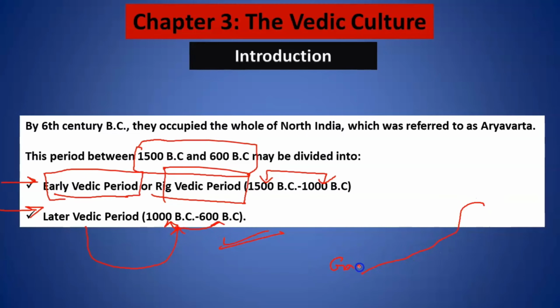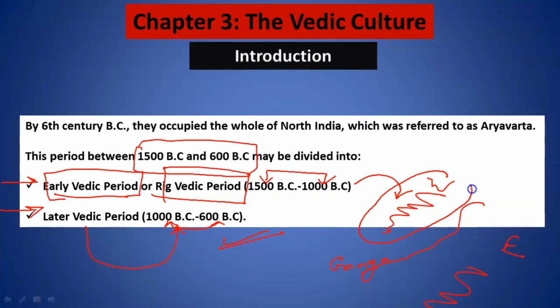Let's say this is the river Ganga. This is the eastern plains of the Ganga and this is the western plains of the river Ganga. During the early Vedic or the Rig Vedic time, they were only confined to the western side of the river Ganga. In the later Vedic period, they crossed the river Ganga and covered almost the entire North India.